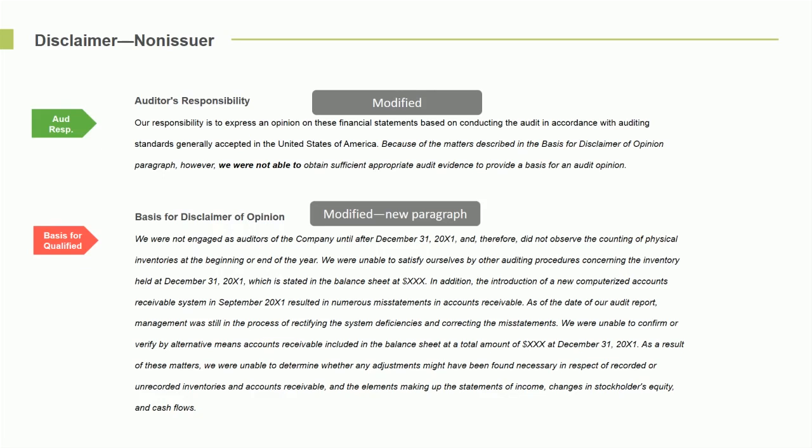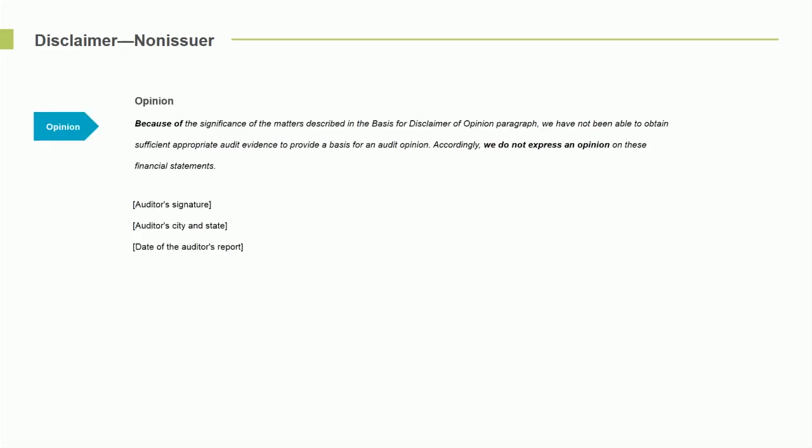Here's our problem. All right? It doesn't matter what the problem is, but there's a problem, we describe it. And then in our opinion, we're going to modify this. Notice the phrasing, because of the significance of the matter described in the basis for disclaimer of opinion paragraph, we have not been able to obtain sufficient appropriate evidence to provide a basis for our opinion, and accordingly, we do not express an opinion on these financials. We sign it, we give our address, and we date it.